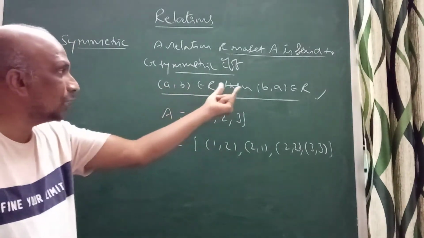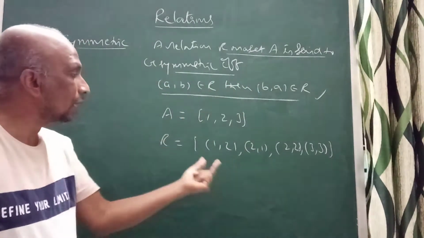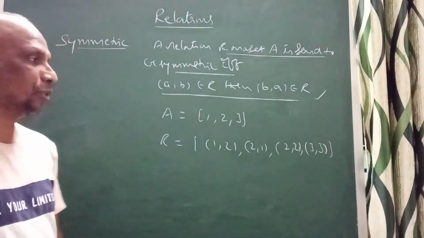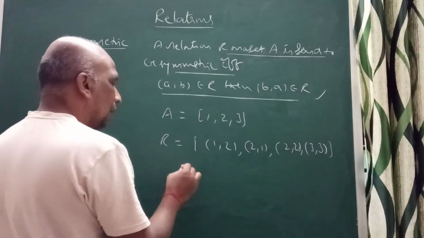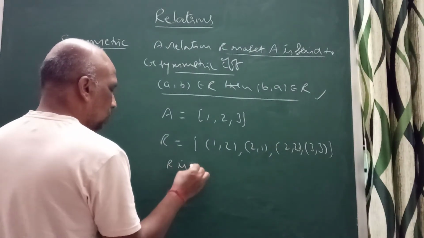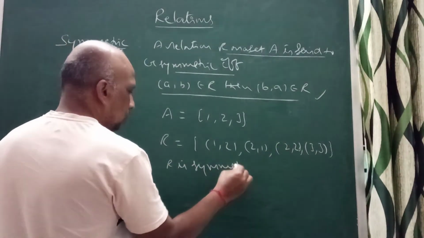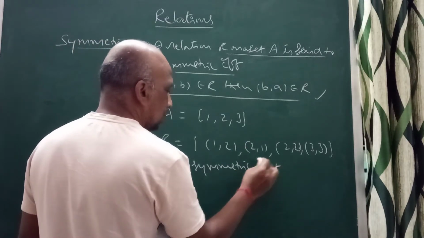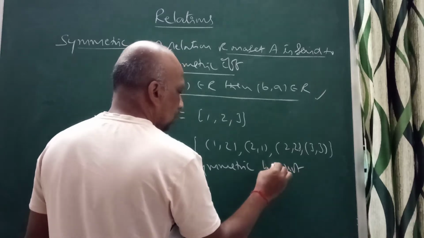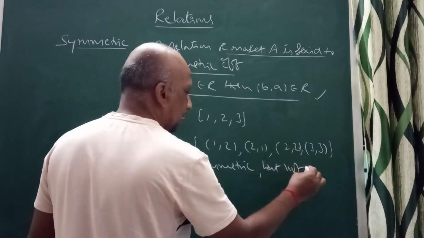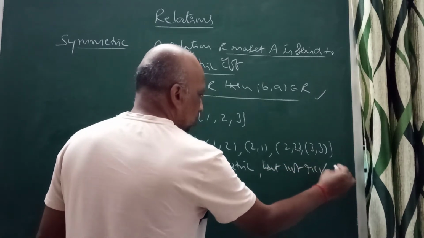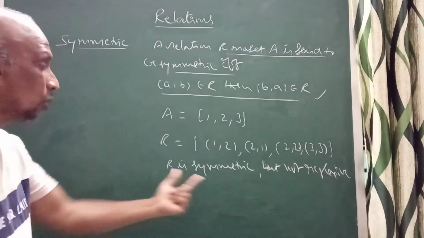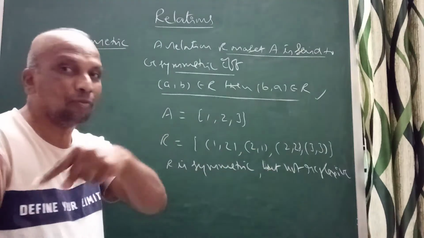Whenever (a, b) is there, (b, a) should be there. So R is symmetric but not reflexive. Why is it not reflexive? (1, 1) is not there. So R is symmetric but not reflexive.